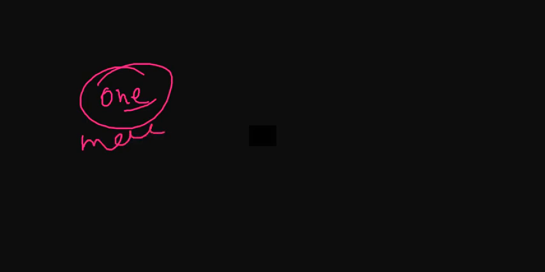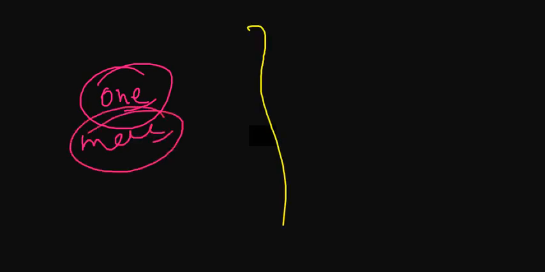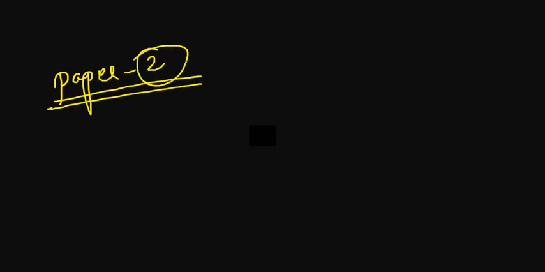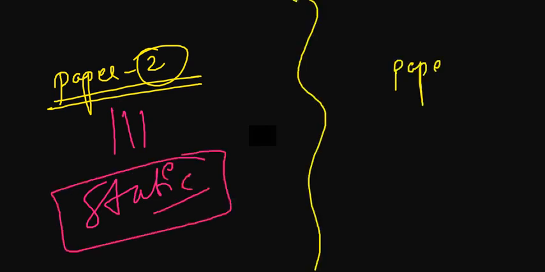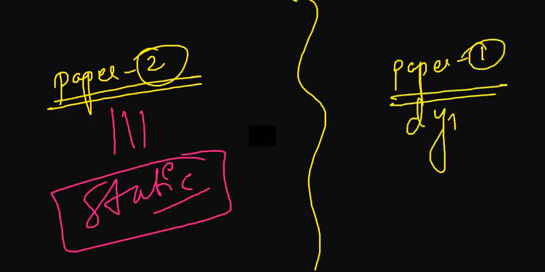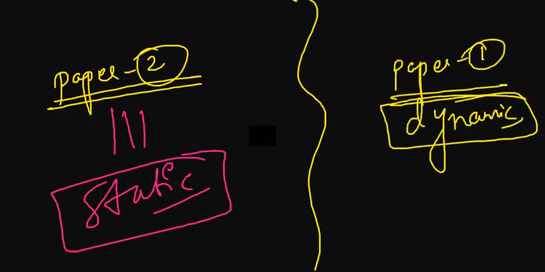One more interesting thing I want to share is that this paper 2 is somewhat static. All right, let's make this video long. This paper 2 is somewhat static and paper 1 is dynamic. Why? Because in paper 1 you don't know which topic they are going to ask. So if you are doing 2 to 4 hours in paper 1, you are completely wasting your time. If you have that much time, if you are in student phase, it's well and good. If you are a working professional, then it might not be beneficial for you. It is good obviously for scoring marks, but it is not beneficial.